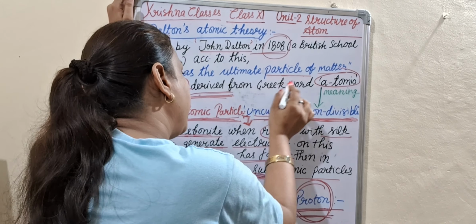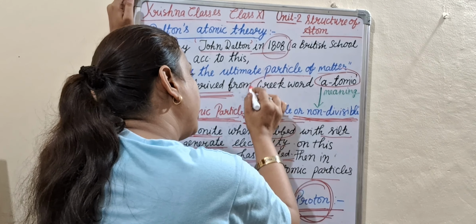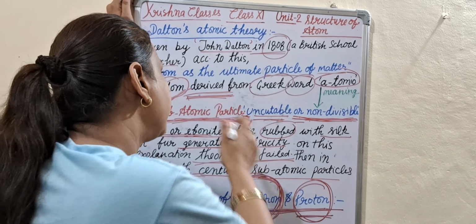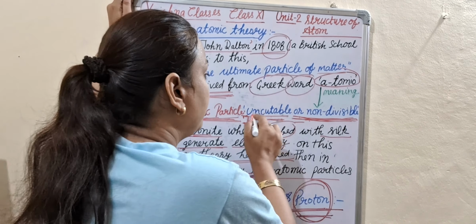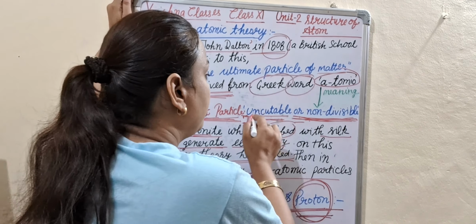Atom is derived from a Greek word, atomio. What is the meaning of atomio? Uncuttable or non-divisible.